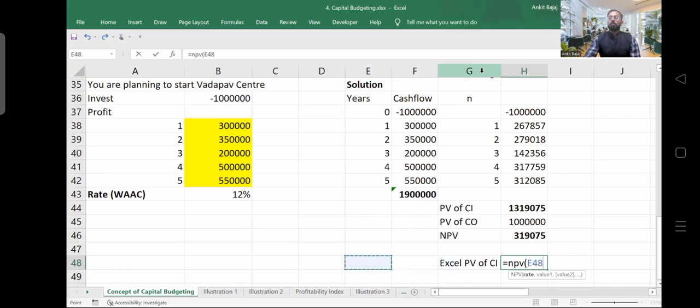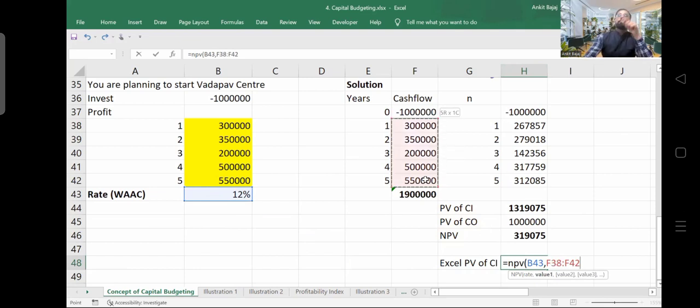Open up the bracket. What is the discounting rate? Rate they are asking. Rate is 12%. After that, comma, and you have to select the values. Nothing else you have to do. Value 1, value 2, value 3. Which values will I be selecting? Obviously, I have to calculate present value, so I will be selecting future value. So I have to select these values. That is future value. Are you able to understand?